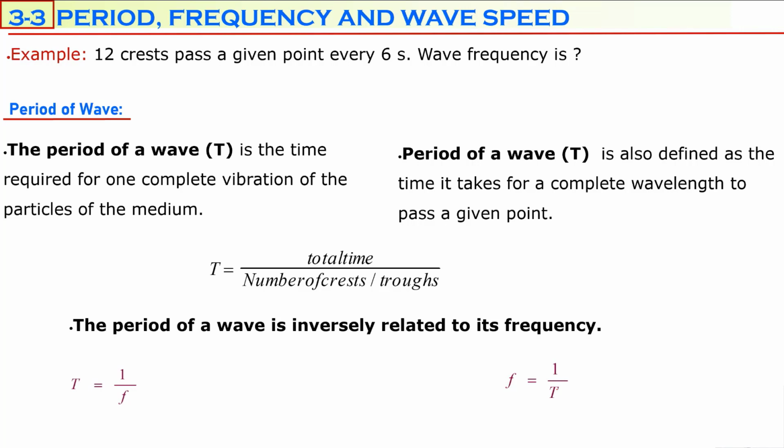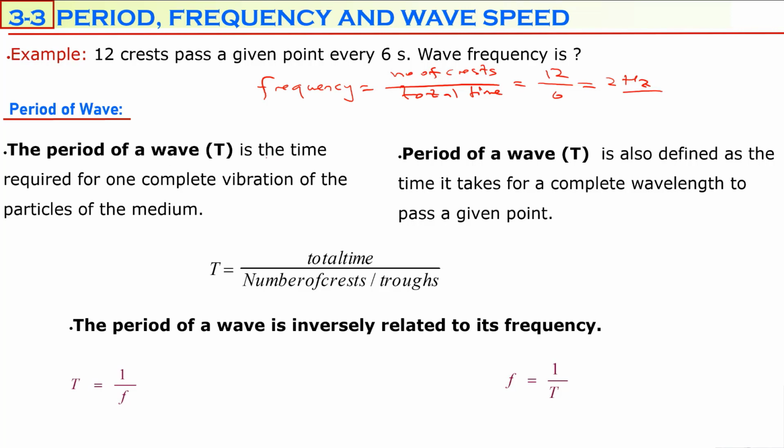For example, assume that 12 crests pass a given point every 6 seconds. What is the frequency of the wave? According to the equation, the frequency of the wave is calculated by the number of crests passing this point divided by the total time for those crests to pass. So 12 crests pass this point in 6 seconds, which is 12 over 6, which becomes 2 hertz, the frequency of this wave.